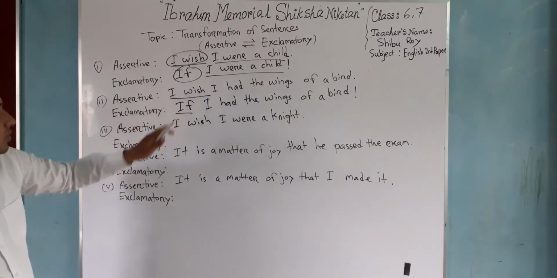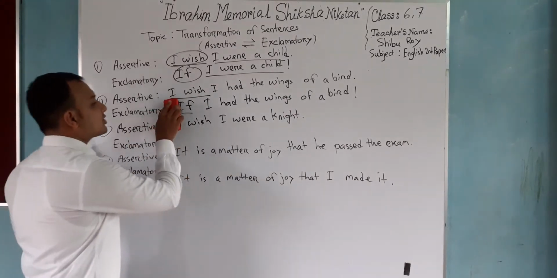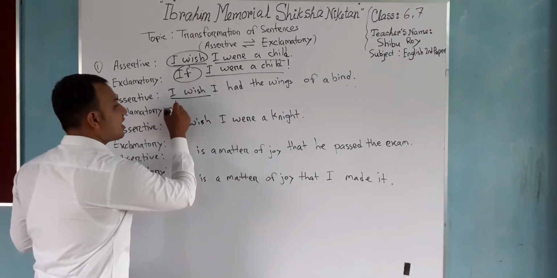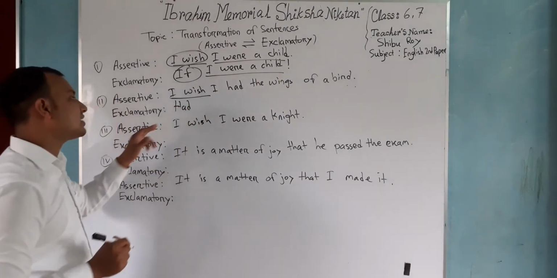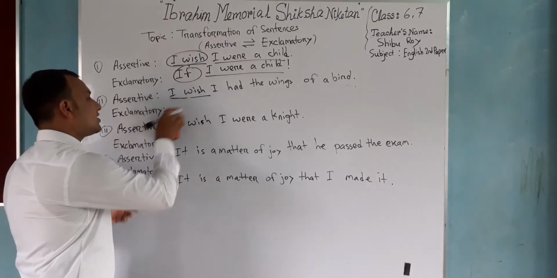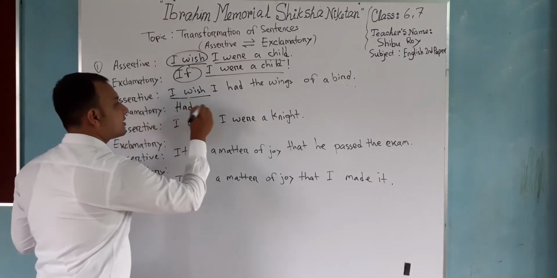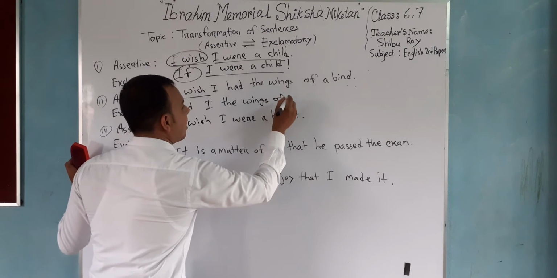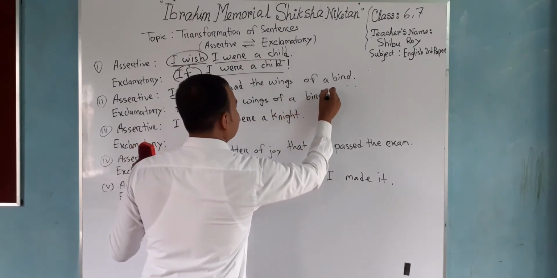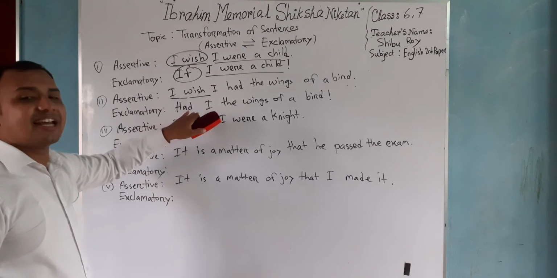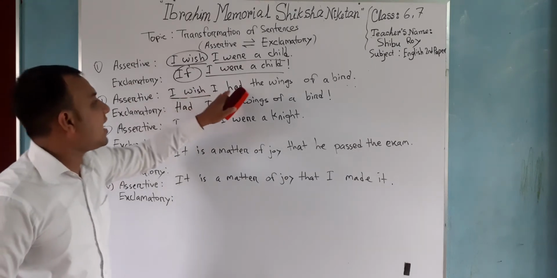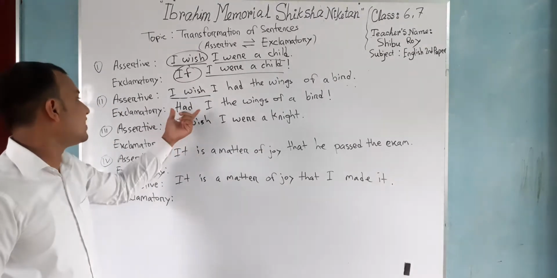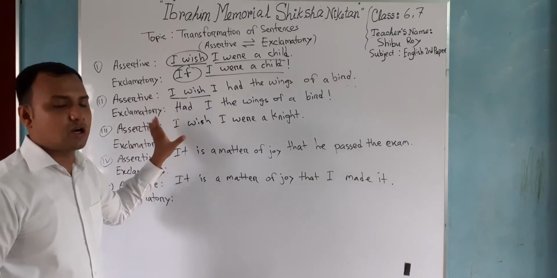You can do it in our alternative rule also. In the place of "if", you can put "had". You can put here "had". In the place of "if", you can just put the word "had": Had I the wings of a bird. Both the changes are correct. You can put "If I had the wings of a bird", or you can put "Had I the wings of a bird". Both sentences are correct. You can follow both rules also.